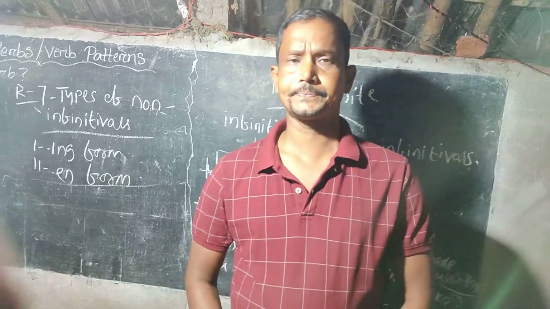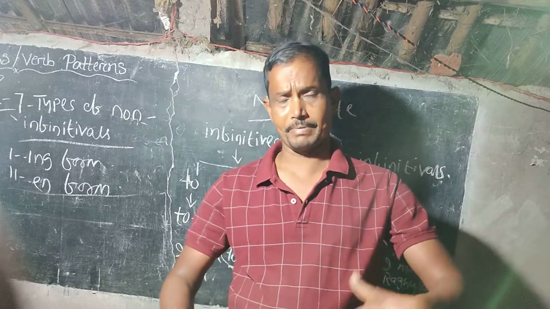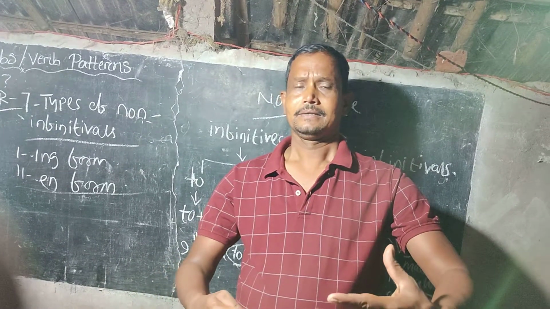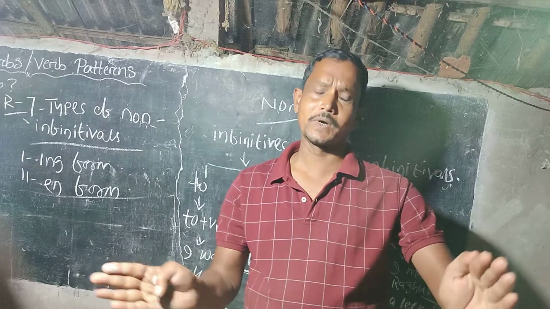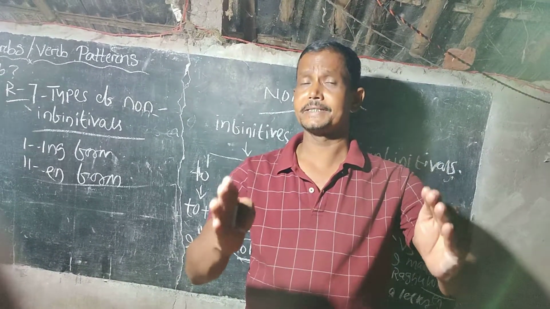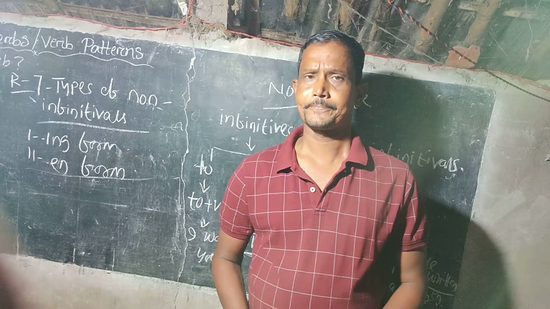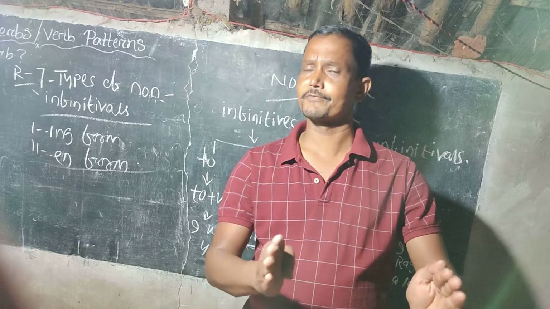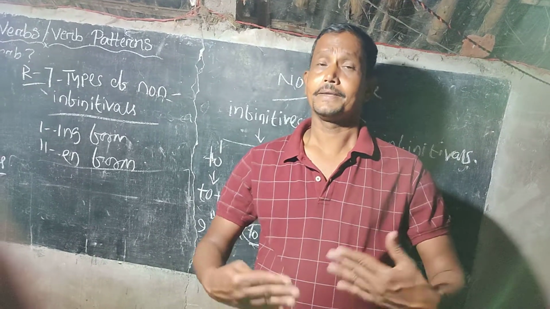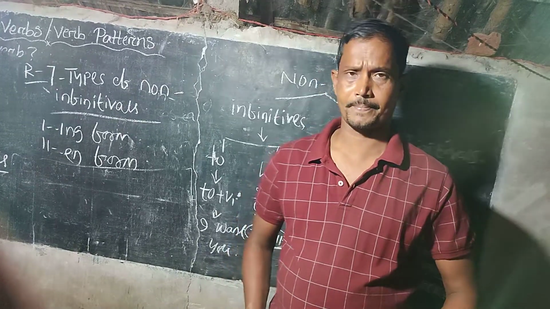Once again, to infinitive means to plus v1. Bare infinitive means without to, without the addition of ing, without v3. That means the verb in its base form is known as bare infinitive. Ing form means verb plus ing, and en form means the past participle form of the verb.